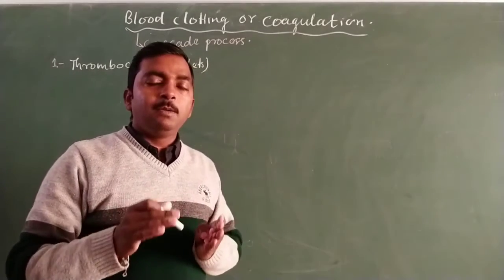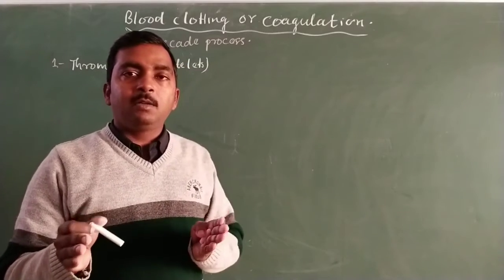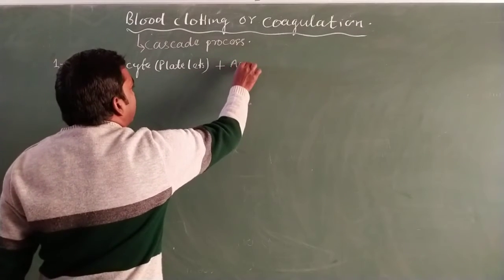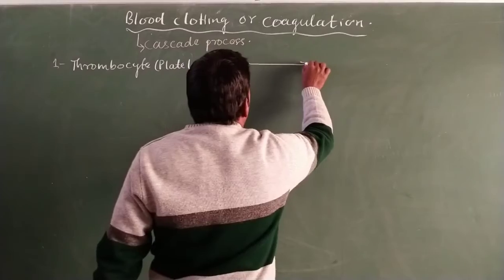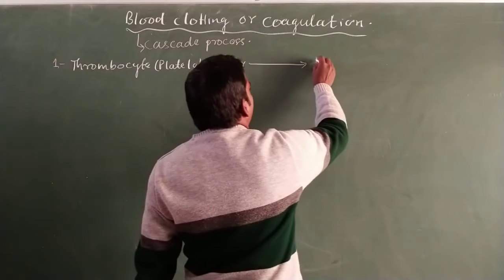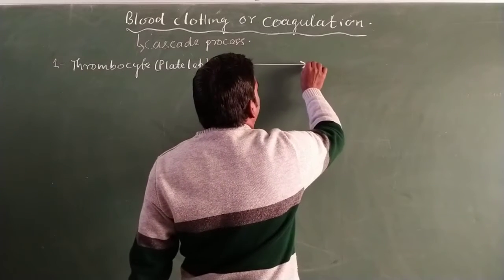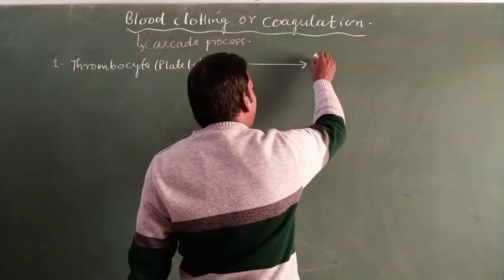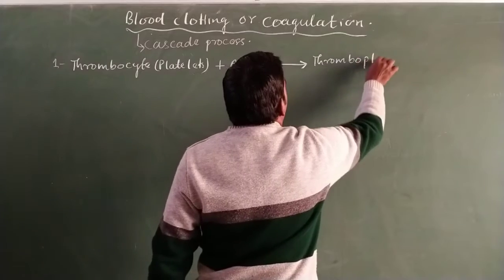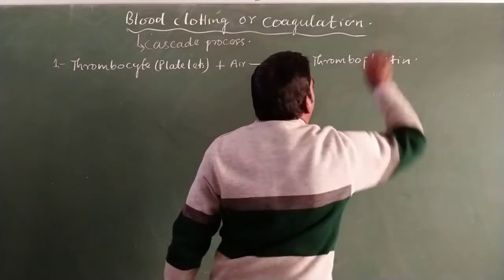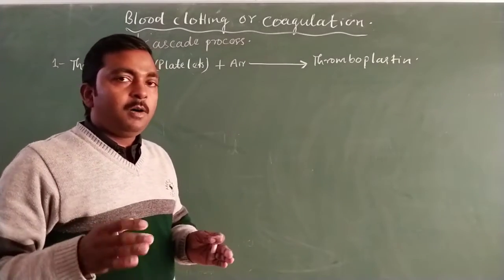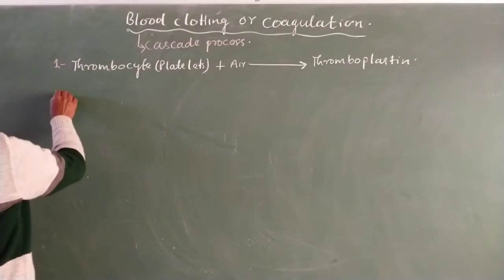During an injury, when thrombocytes or platelets come in contact with air, they release a clotting factor. The clotting factor produced by this combination is known as thromboplastin. Thromboplastin is a factor formed during the first step of coagulation of blood.